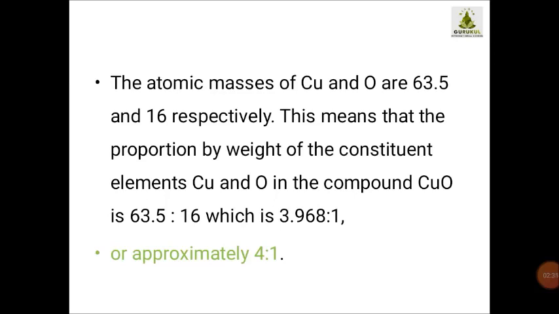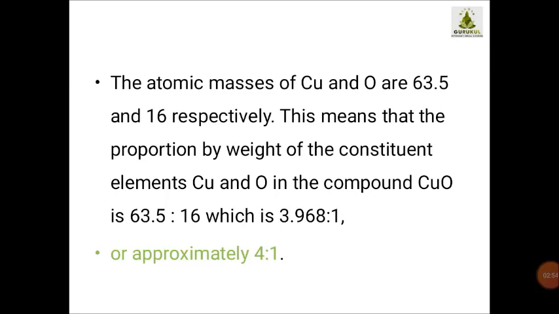16. So when you try to find the ratio, you are going to find 63.5 to 16.